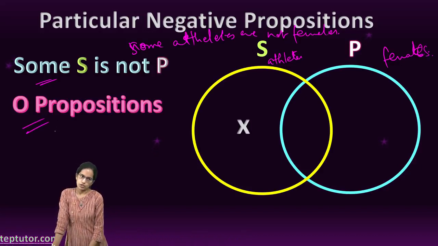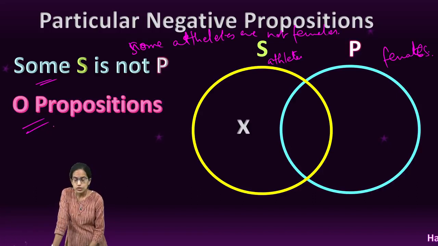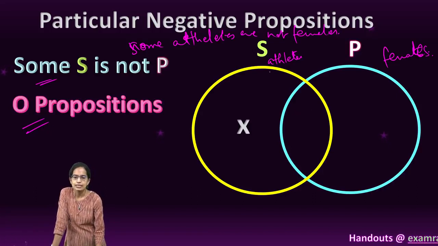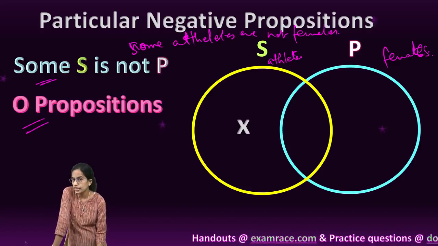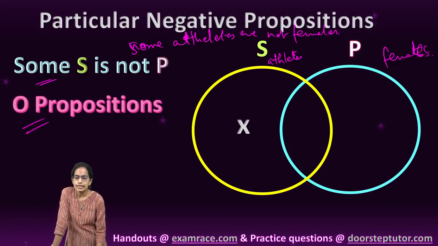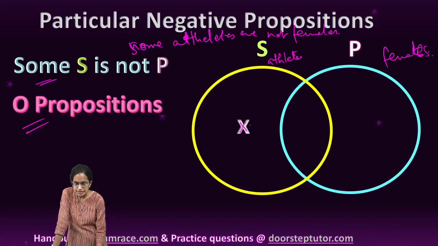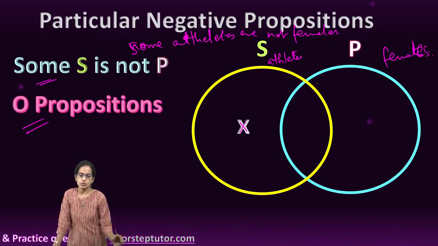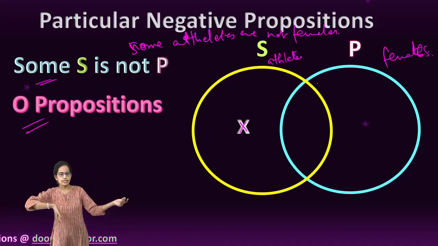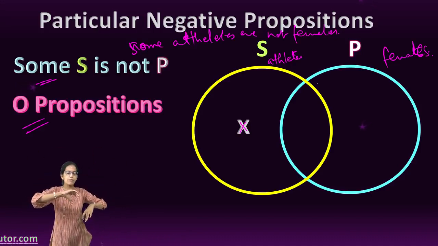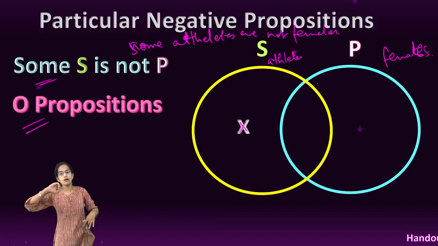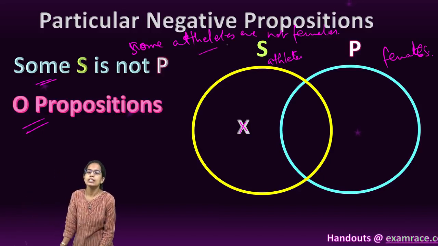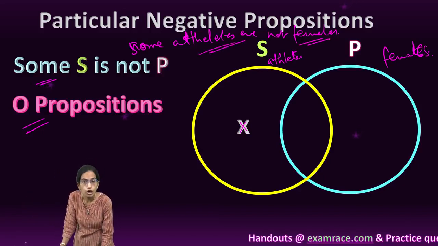Now here, this preposition first of all is known as an O preposition. And here I say some of the athletes are not female. So I mark some with X always. So I write X where? I write X in a region where it is outside the females. So this is one circle of athletes, the other circle of females. I mark X in the region which is outside females, indicating that some athletes are not females.